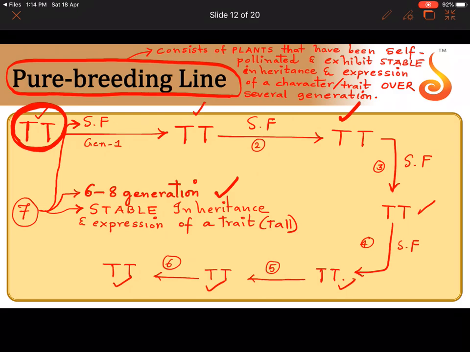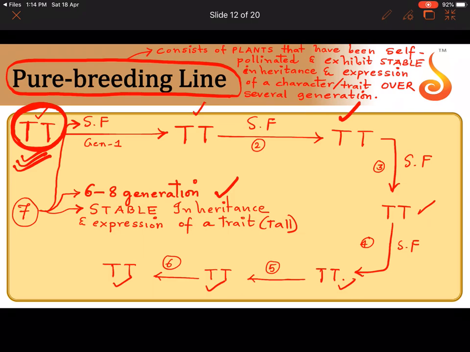Imagine there are many plants. You've made them stand in a line. So like that you can remember it's a group of plants made up of those plants which have been obtained, which have been self-pollinated repeatedly, and throughout the generations they're expressing the same trait and character. In this example, they're expressing the same trait or character, which is tallness. I hope it is clear to you. So you are continuously self-pollinating.